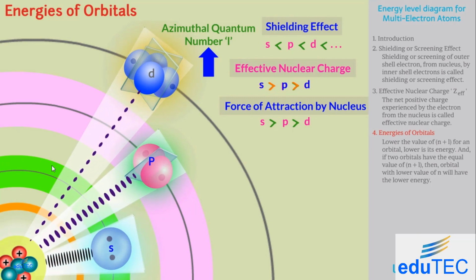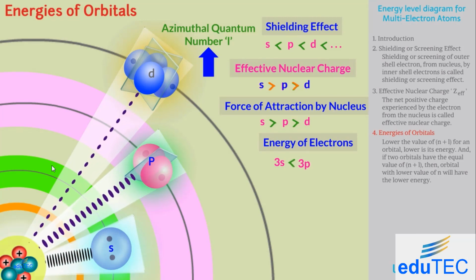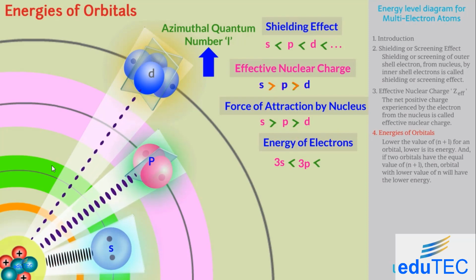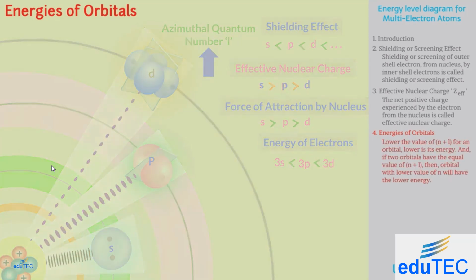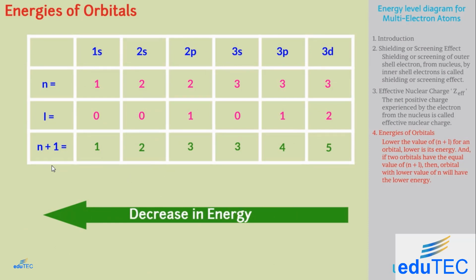For example, electrons in 3s orbital have less energy than electrons in 3p orbitals, which have less energy than electrons in 3d orbital. In short, the lower the value of n plus l for an orbital, the lower is its energy, and if two orbitals have an equal value of n plus l, then in that case, the orbital with the lower value of n will have lower energy.